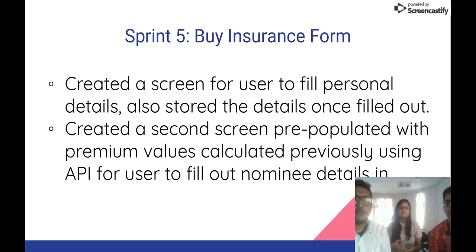Sprint 5 was the buy insurance form. This was divided into two screens, two forms basically. The first screen was for user specific personal details. So when the user clicks submit in this case, it gets stored into the database, whether or not he fills out the next form or payment happens.